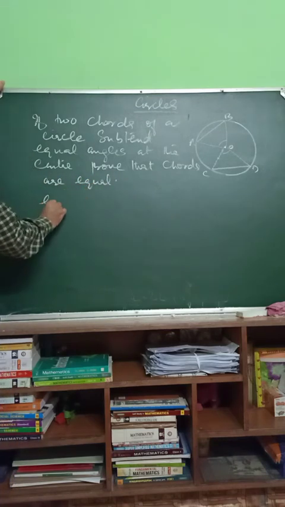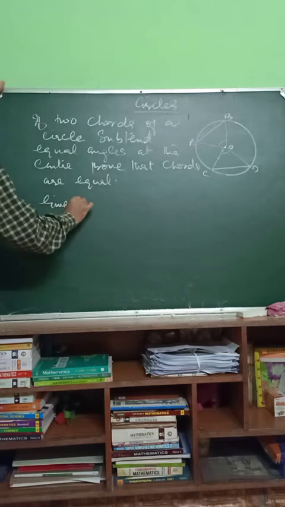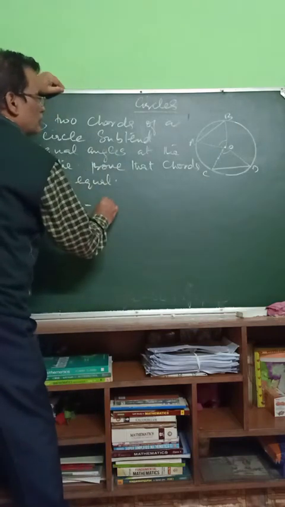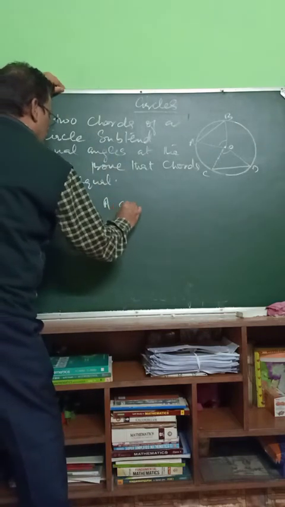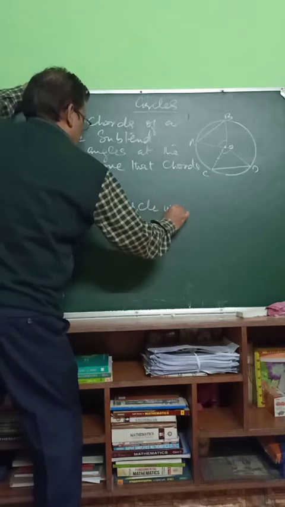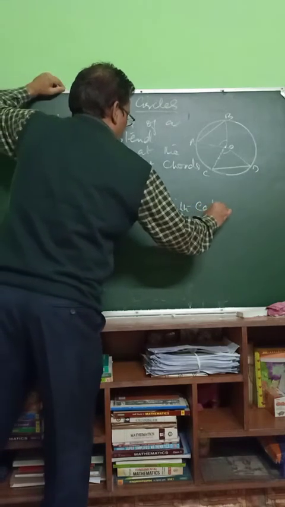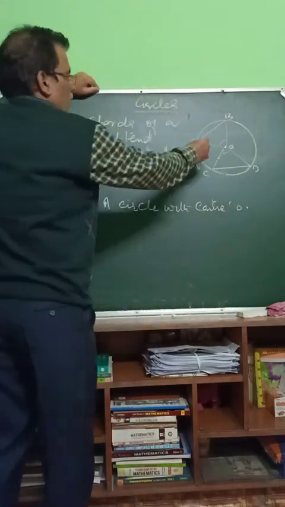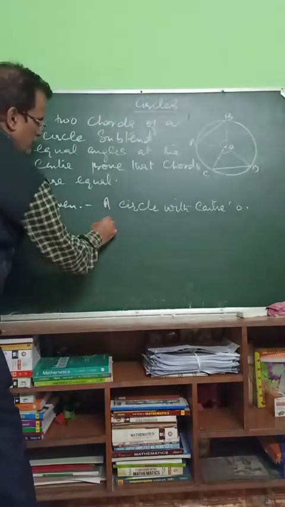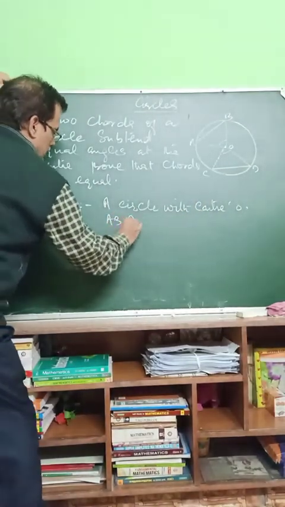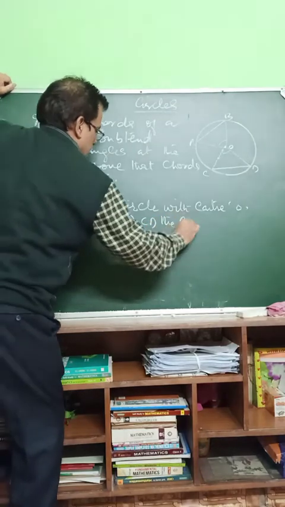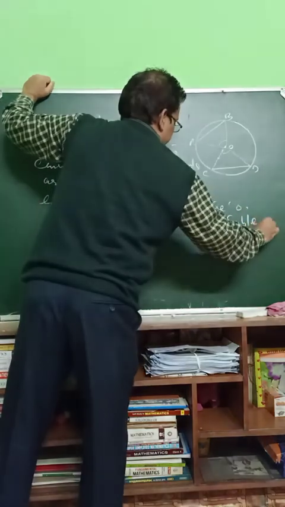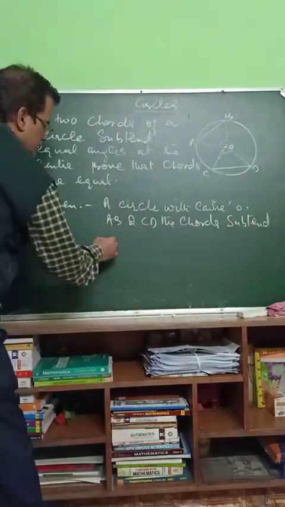So, given a circle with center O, AB and CD, the chords, subtend equal angles at the center.